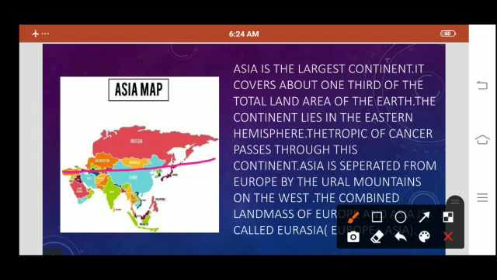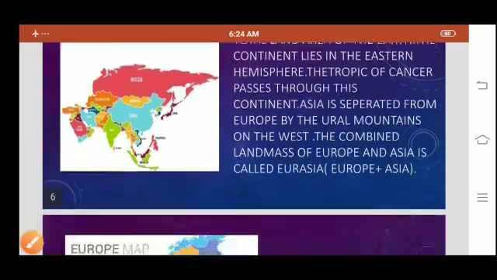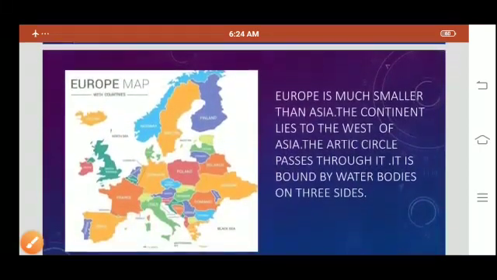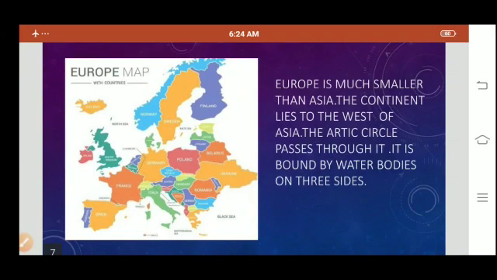Asia is separated by the Ural Mountains on the west, and the combined landmass of Europe and Asia is called Eurasia. The next which we are going to study is the continent of Europe.